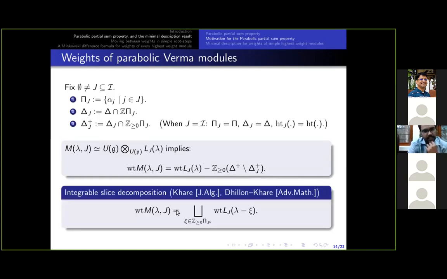Now, there is one more sophisticated formula for the weights of parabolic Verma modules. This was shown by my guide for semisimple G, and later with Dhillon he extended this formula to parabolic Verma modules over any Kac-Moody algebra. The formula is: the weights of M lambda comma J is the disjoint union of weights of simple modules over G_J with highest weight lambda minus xi, where xi is any vector in the non-negative integer linear combinations of simple roots outside pi J.